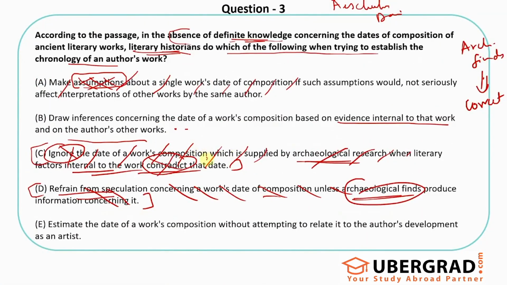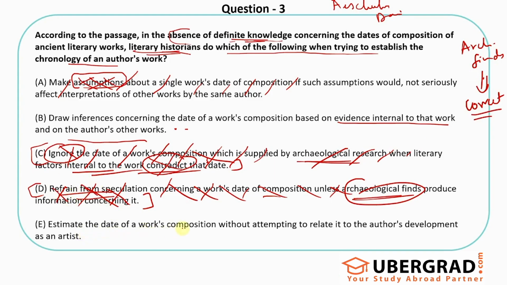The previous option said they would not correct even if they get something contradictory. This is wrong. This one is saying they would stop speculating, that they would simply try to get some archaeological evidence and not guess until then. But they are guessing even without archaeological evidence. If they understand that the guess is wrong, they are ready to correct it. That's what the passage says. So both statements are wrong.